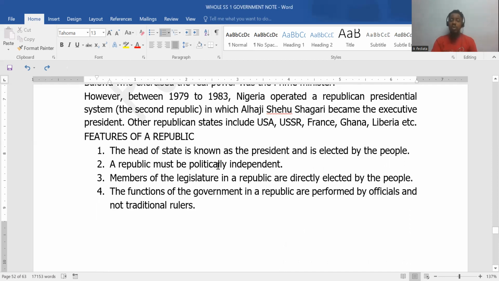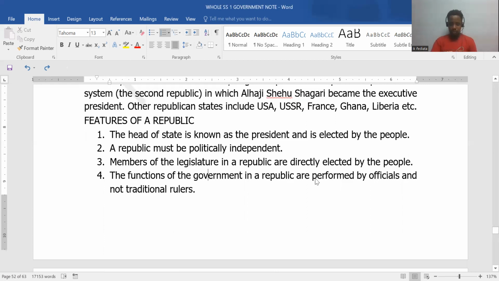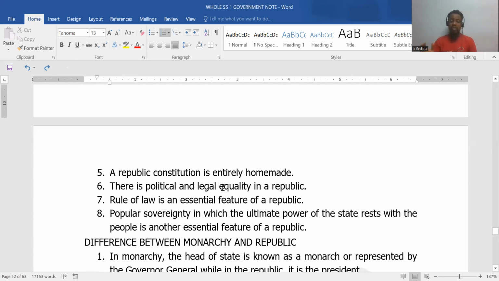A republic must be politically independent, a sovereign state. Members of the legislature in a republic are directly elected by the people. Take notes. For example, in Nigeria, the functions of the government in the republic are performed by elected officials, not traditional rulers, right? So a republic constitution is entirely homemade. That means made by the country itself, right?